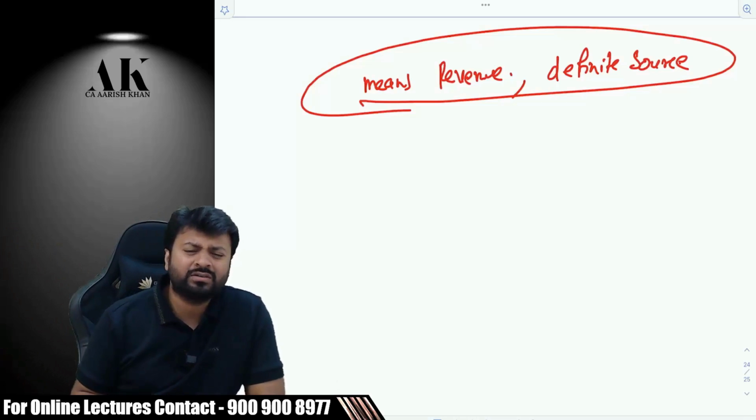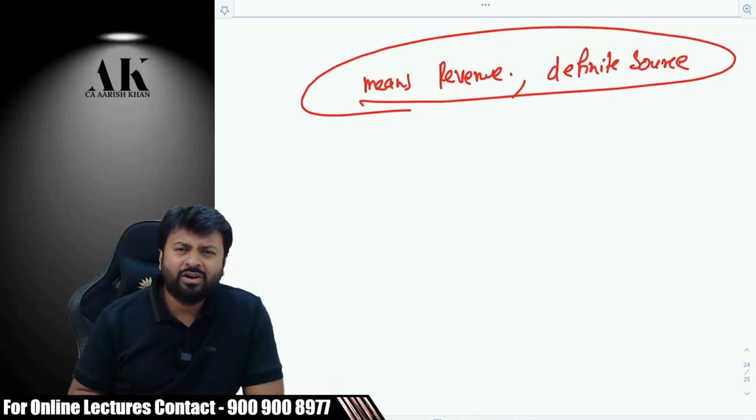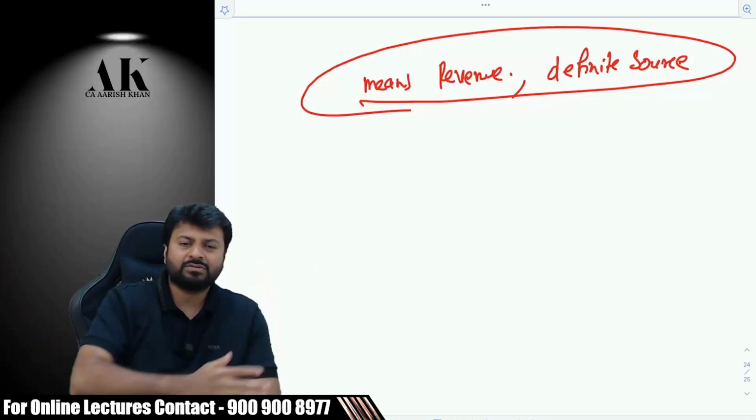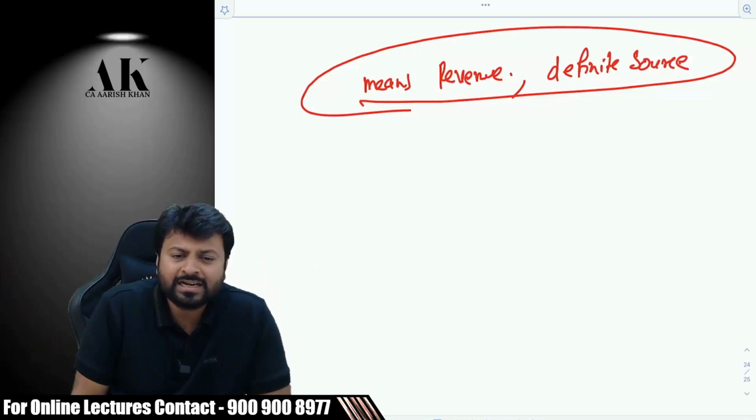Yes or no? Lottery is not an income. Income means something which is revenue, which is definite in source. Income does not mean something which is a windfall gain. Windfall gain means something which comes once in a while and doesn't occur again and again.